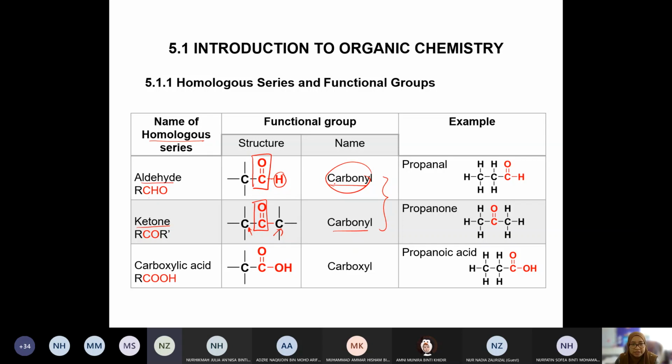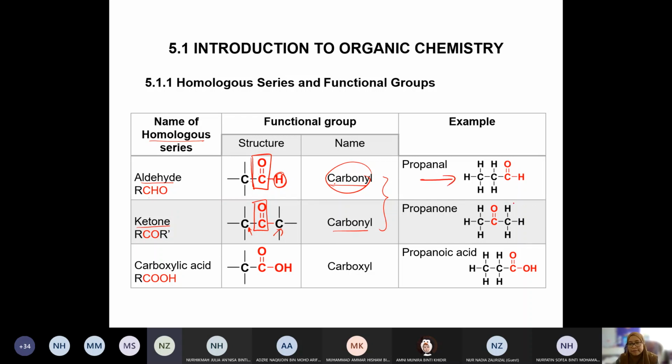For aldehyde, dia mesti attach, satu lagi tangan dia tu mesti attach to hydrogen. You have to make sure that the carbon, each carbon in the molecule should achieve that 4 bond. 1, 2, 3, 4. Sebab dia follow octet, dia mesti cukup tangan dia. Okay, so aldehyde dia mesti located at the end of the chain. Tapi ketone dia duduk dekat tengah-tengah chain.